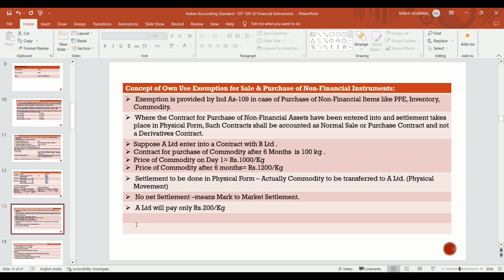So where the contract for purchase of a non-financial asset has been entered into and settlement takes place in physical form, such a contract shall be accounted as a normal sale or purchase contract and not a derivative. If any contract for the purchase of a non-financial asset is entered into, it is a contract of normal sale or purchase.